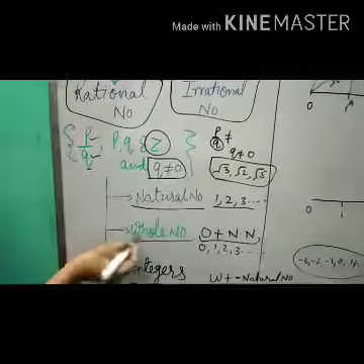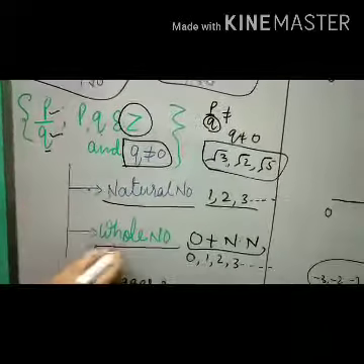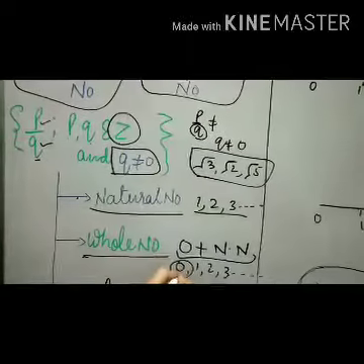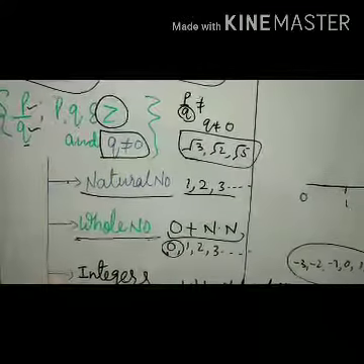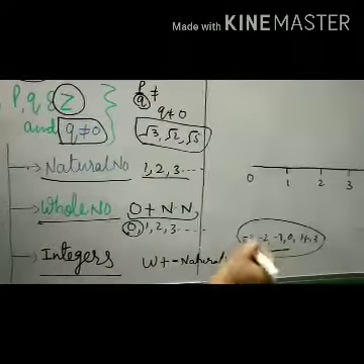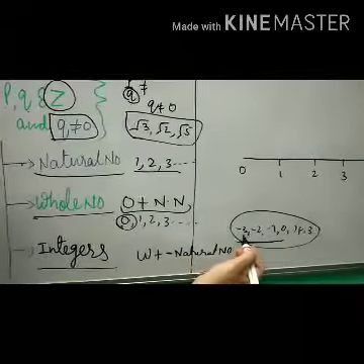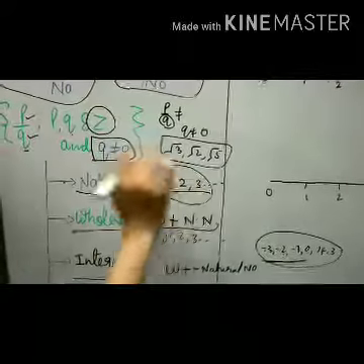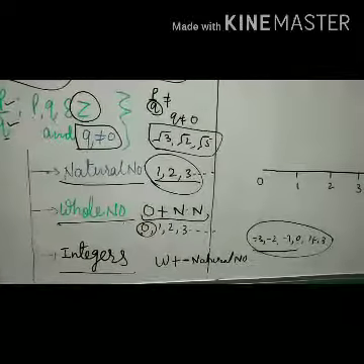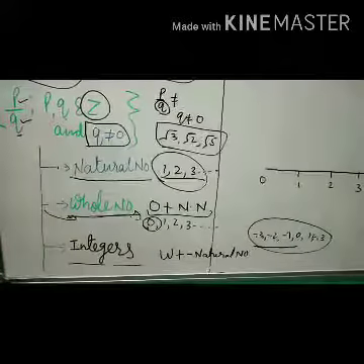Now the question comes out: are all whole numbers natural numbers? No, all whole numbers are not natural numbers, because 0 is a whole number but 0 is not a natural number. Again, can we say that all the integers are natural numbers? No, because integers have -3, -2, -1 and 0, and natural numbers have only 1, 2, 3, 4 and so on. But all the natural numbers are whole numbers.